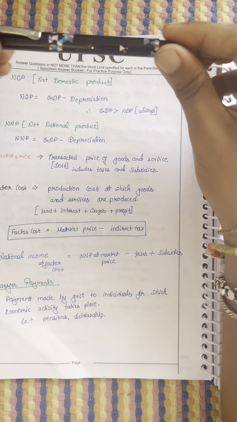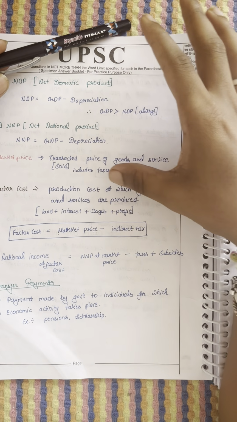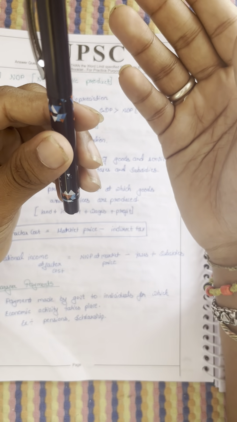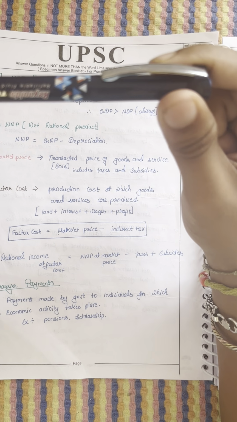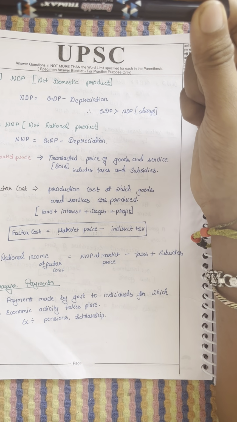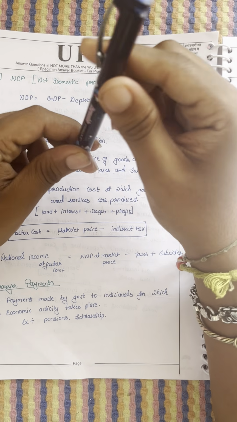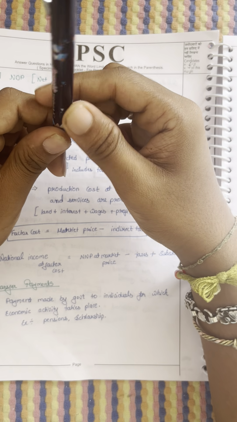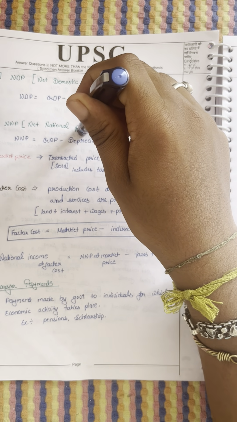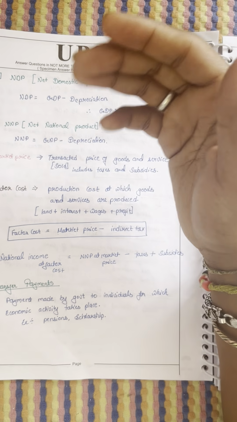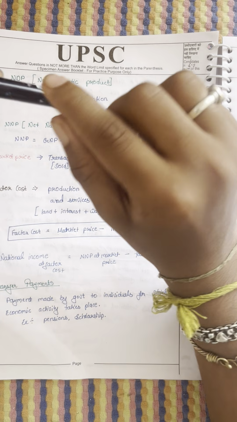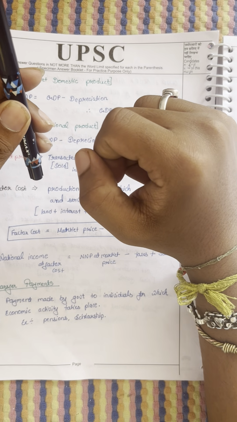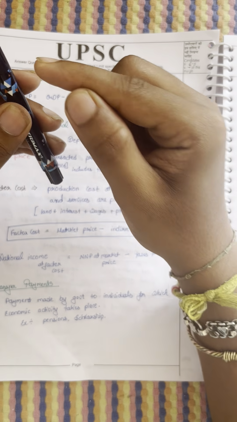The production cost of which goods and services are produced, excluding tax and subsidies. When you purchase this pen from the store, you have to pay some taxes. In the factor cost, the tax is not included.